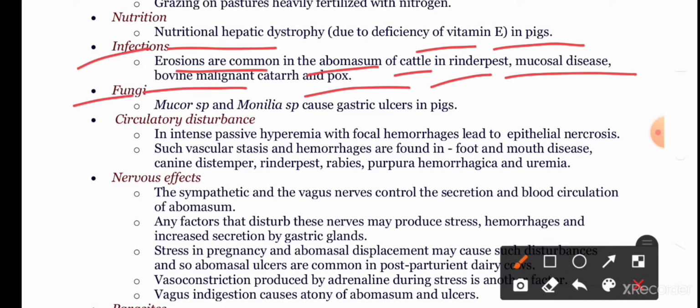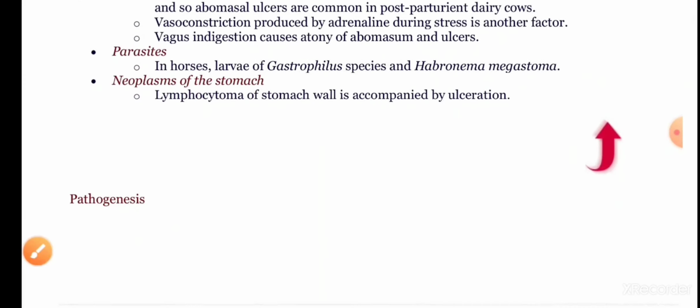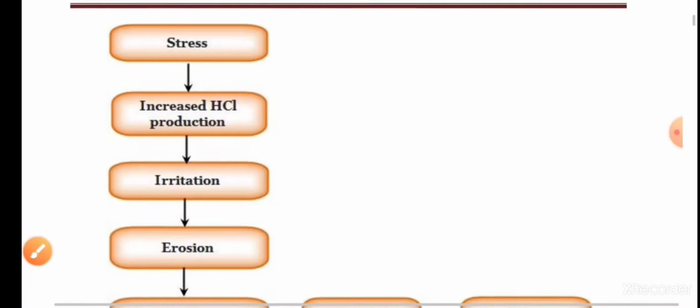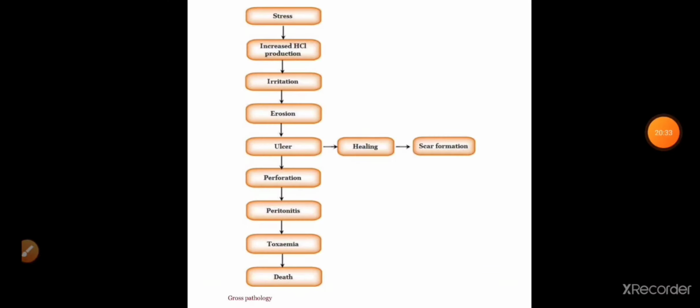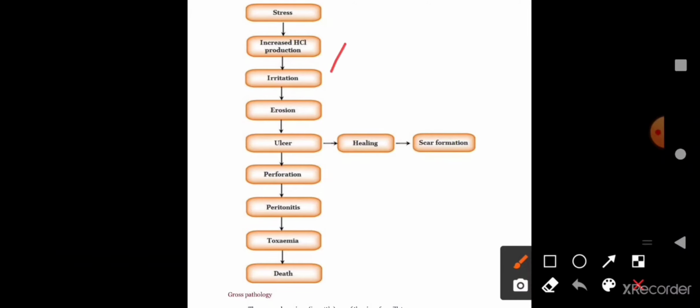And fungi like Mucor species, Monilia species cause gastric ulcers in pigs. And these ulcers may be because of the circulatory disturbances, nerve effects, parasites, and the neoplasms of the stomach. Now let us come to the pathogenesis. Whenever the animal is under stress, that will lead to increased HCl production. The increased HCl will cause irritation to the gastric mucosa, and that will lead to erosion and ultimately the formation of ulcers.